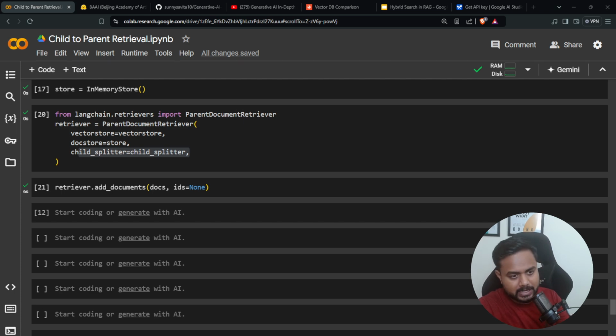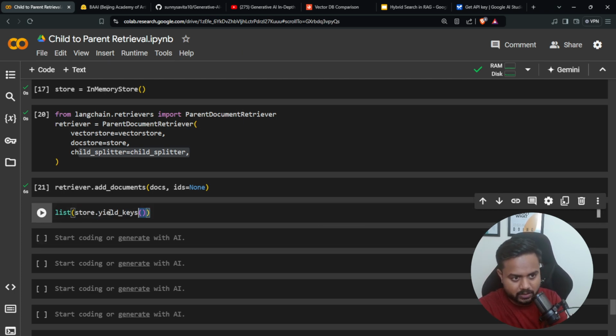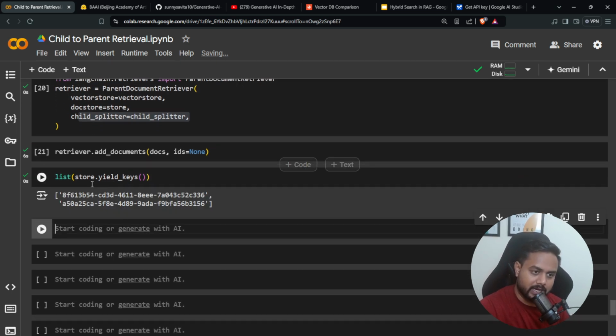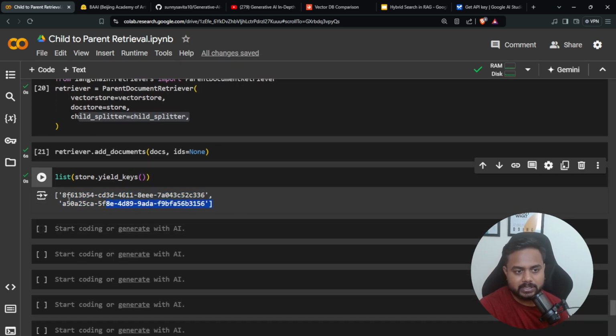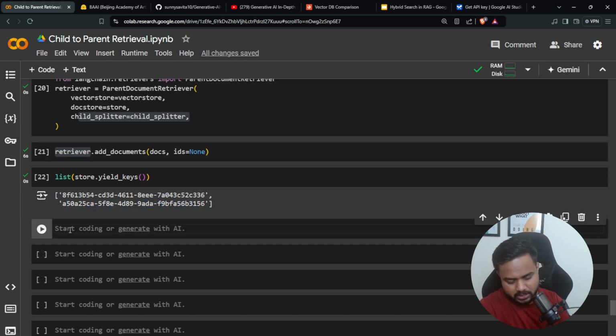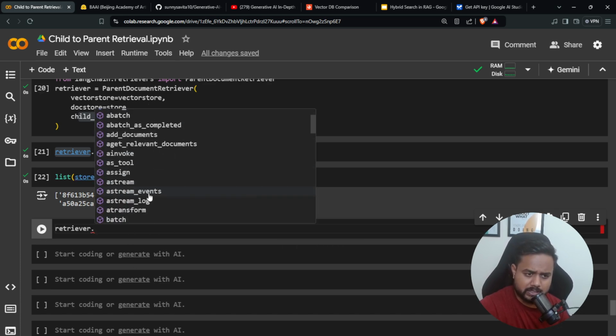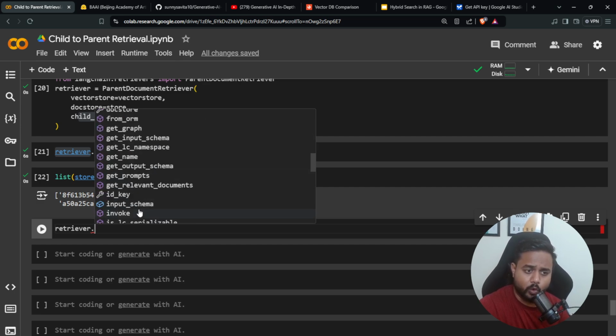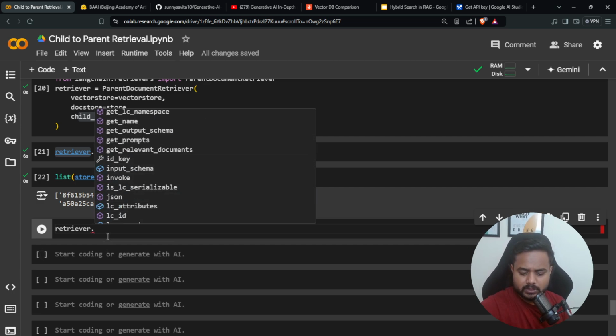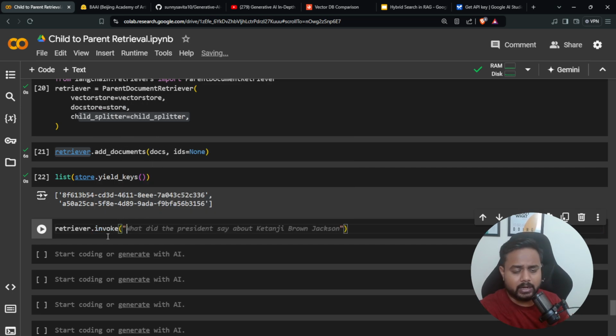If you want to check the parent document, guys, you can check it over here. Just call the store's yield keys, and here you will get the list. So we have two documents. These are keys, basically: the first key related to the first document, the second key related to the second document. Now let me take this retriever, which has different methods. Here you can see one method, the invoke method. I'm going to call this invoke method. Let me write invoke, and I can write any sort of sentence, and according to that it will perform the similarity search.